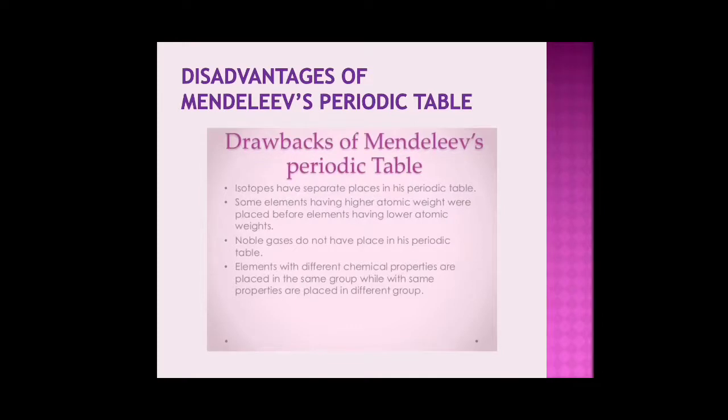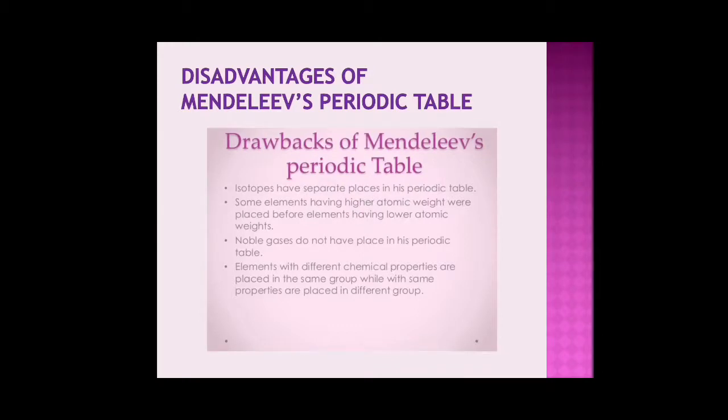The disadvantages of Mendeleev's periodic table. So what were the drawbacks of his table or his classification? First one, isotopes have separate places in his periodic table. Isotopes are the same element, but have different mass numbers, but according to him they would have a different place in the periodic table, although being the same element.